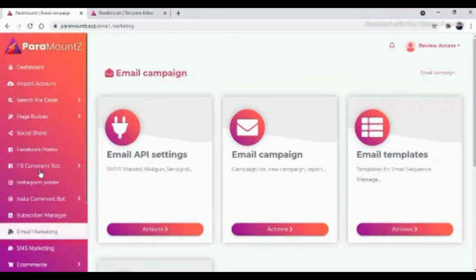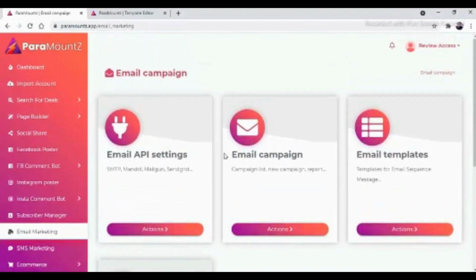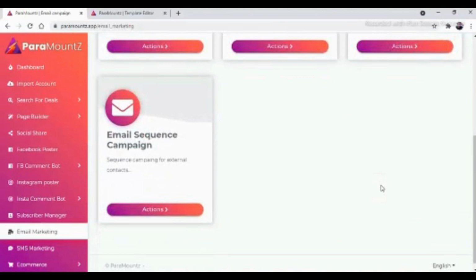We all know for affiliate marketers how email marketing plays a vital role. So based on that, we can do this email campaign. So we can set up an email API over here. We can do the email campaign with the help of this email template and email sequence campaign.